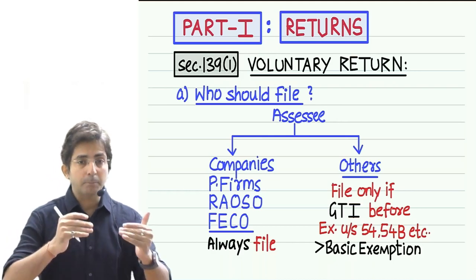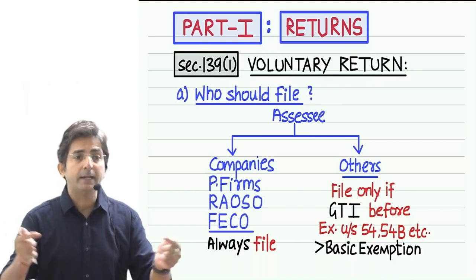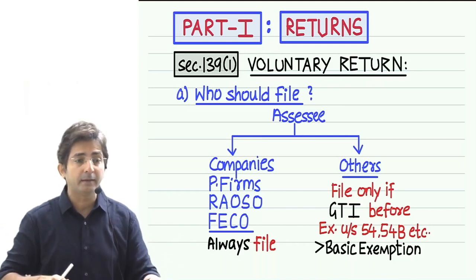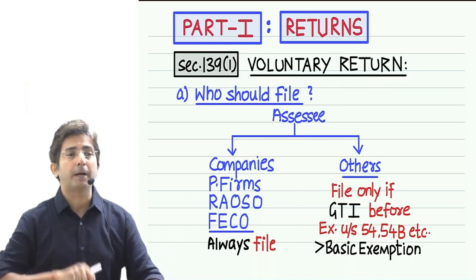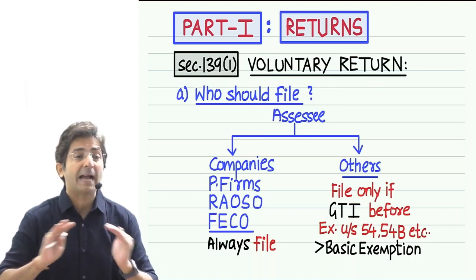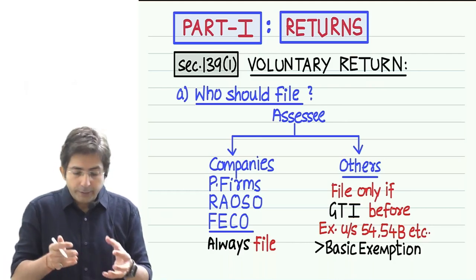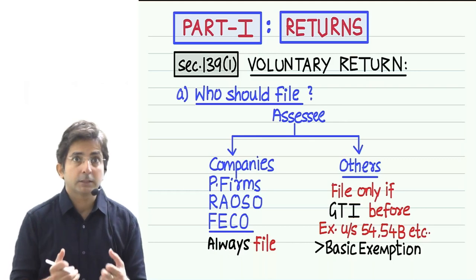If companies and partnership firms regularly file the return, there is constant contact between them and the income tax department. And the income tax department feels that we don't want to lose contact with companies and partnership firms, although in one particular year they might have suffered loss.